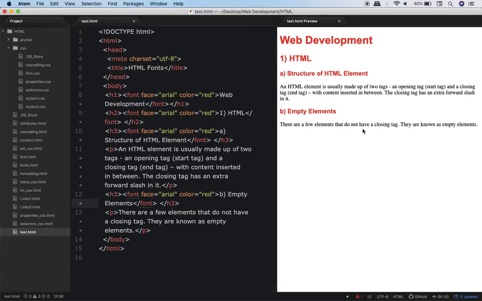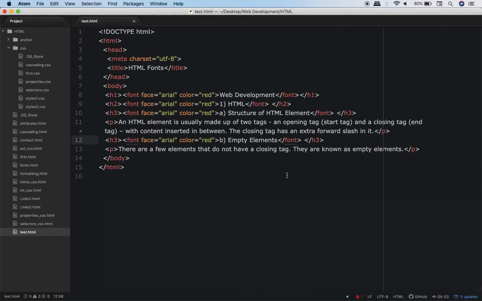Okay. So basically over here, I did not use CSS. I have simply used HTML, and I have used the font element of HTML to do some styling over here. Now, if you look at the approach which I took, you should realize that this approach is not very productive, not very efficient.